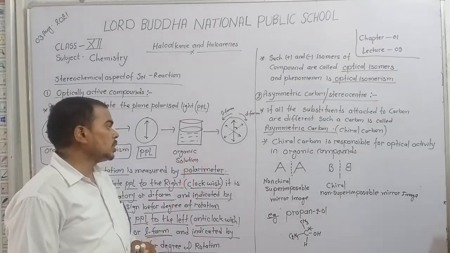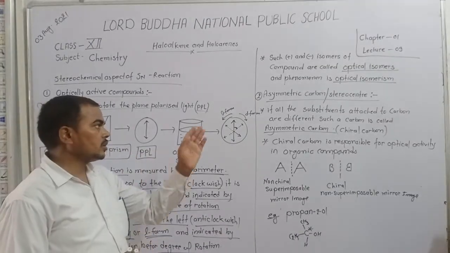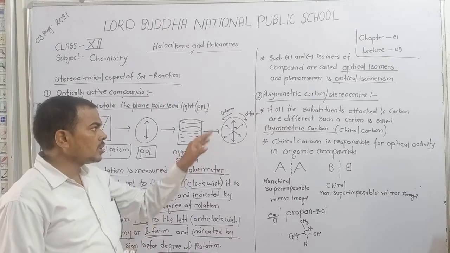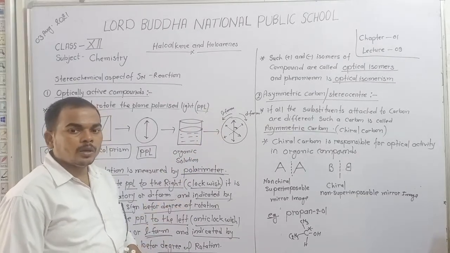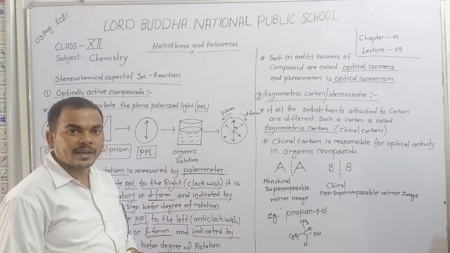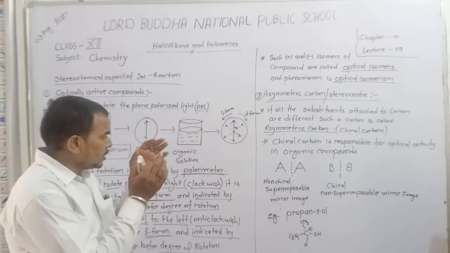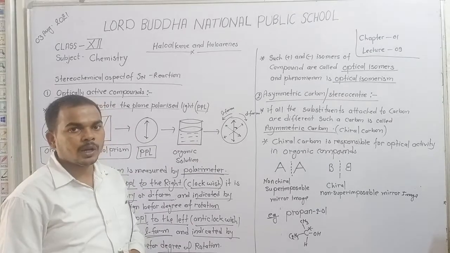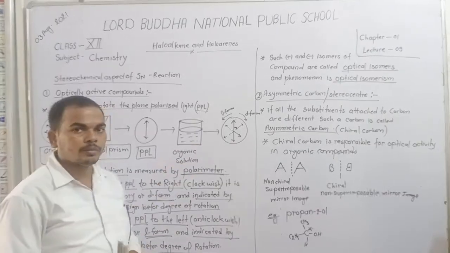And if the organic solution rotates plane polarized light towards the left, the L form, then we place a minus sign before the angle of rotation, and in this case also the compound is an optically active compound.